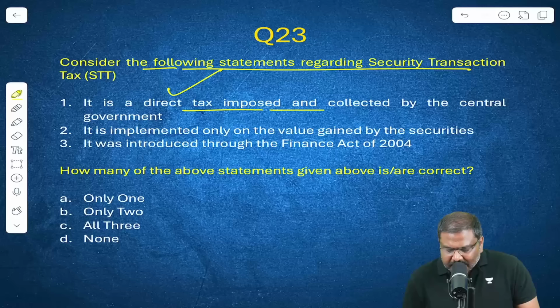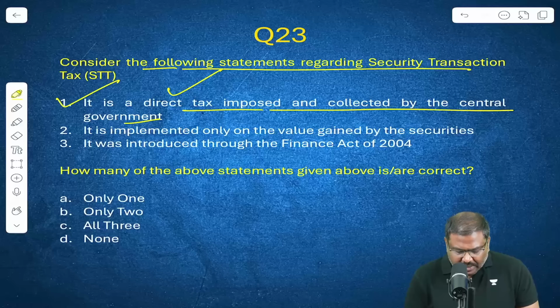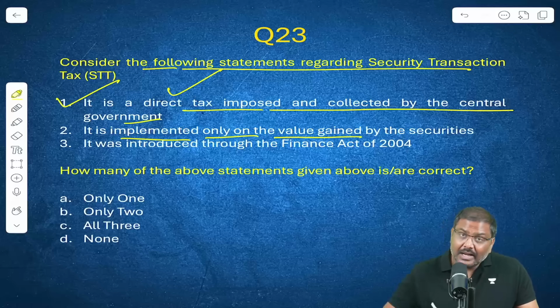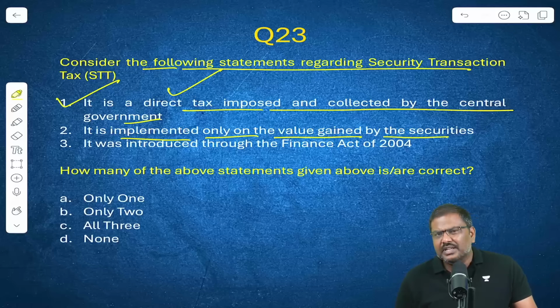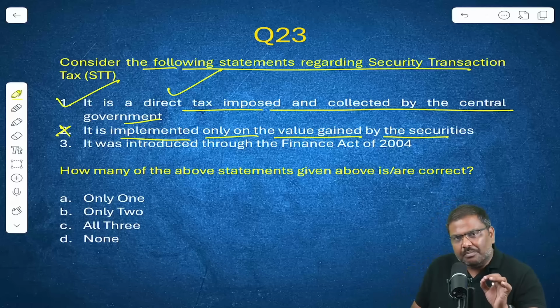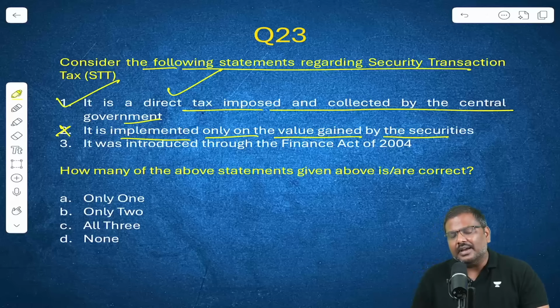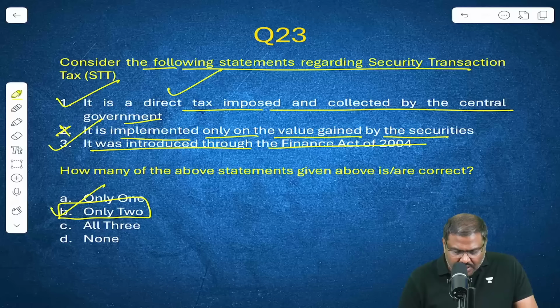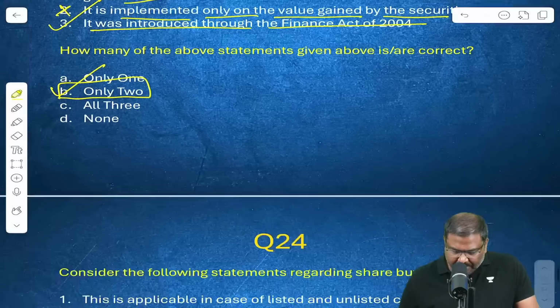It is a direct tax imposed and collected by the central government. Yes, that is true. It is implemented only on the value gained on the securities. This is incorrect. Because if you impose a tax on the value gained, that will become capital gains, not the security transaction tax. It was introduced through Finance Act of 2004. Yes. 1 and 3 are correct. Right option for the question number 23 is option B.